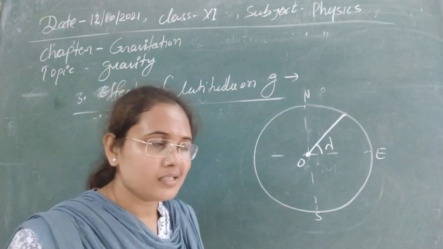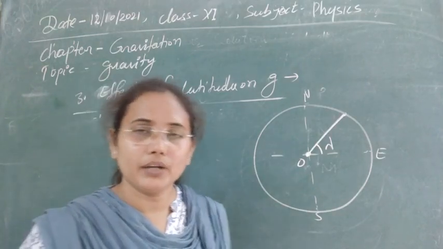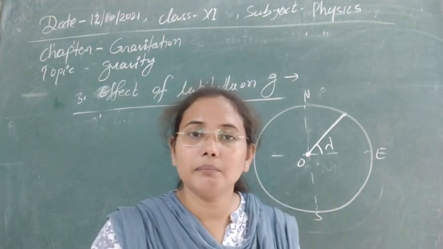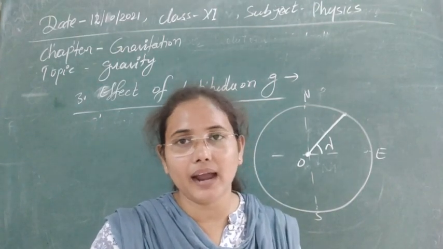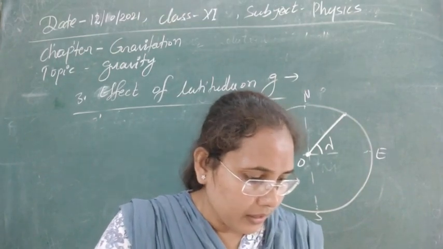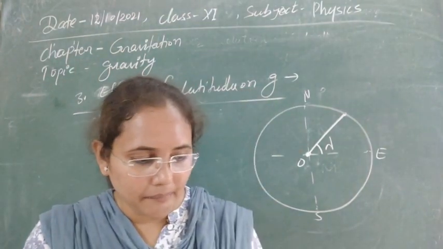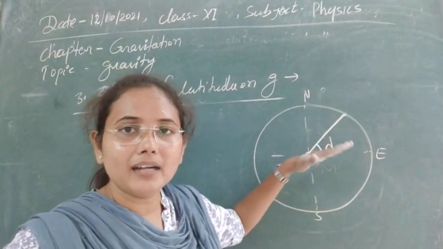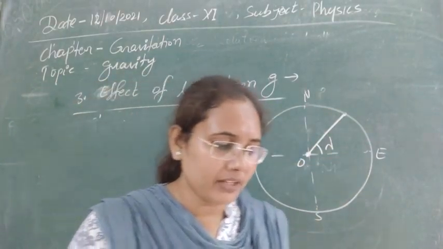This is obtained due to the rotation of the Earth. When the Earth rotates, the acceleration experienced by masses will be different at different locations. Also, lambda is obviously 90 degrees at the poles, and lambda is 0 at the equator.